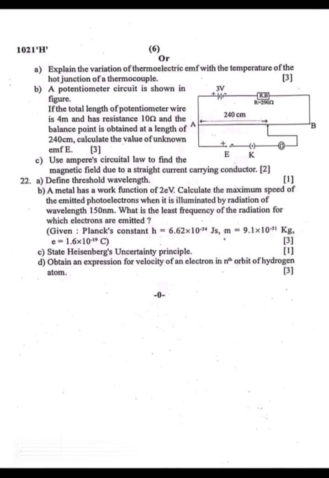And question number C. State Heisenberg's uncertainty principle. D. Obtain an expression for velocity of an electron in nth orbit of hydrogen atom.